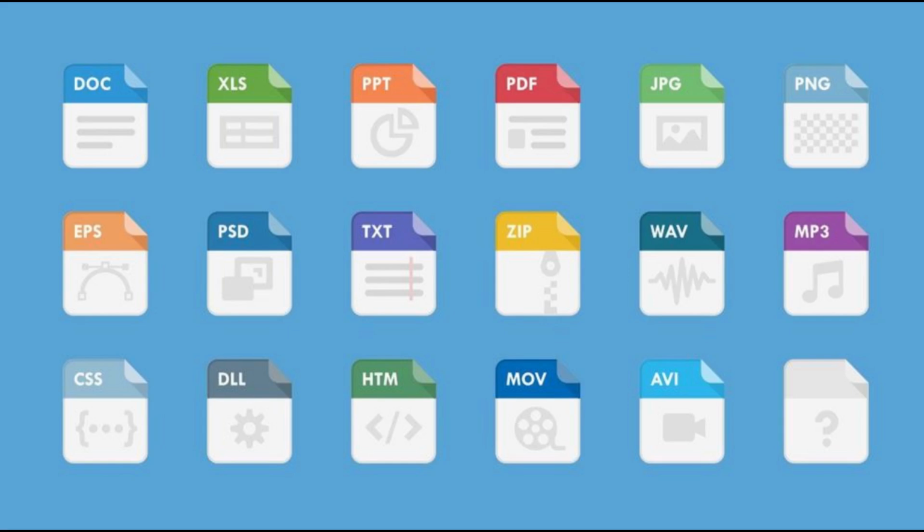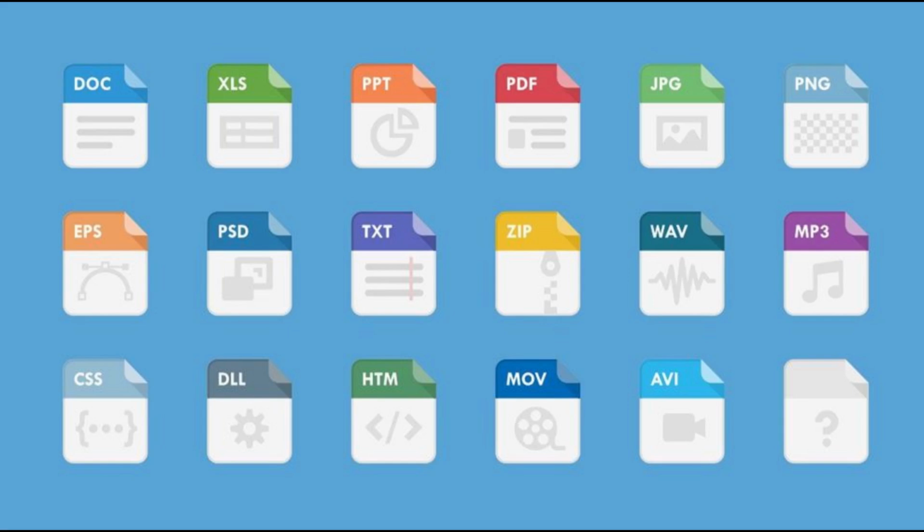How are file formats identified? File formats are typically identified by their file extensions, which are the characters that appear after the dot, for example .docx for Microsoft Word documents, and Joint Photographic Experts Group, .jpg, for images. These extensions provide a quick way to recognize the type of file and associate it with the appropriate software.